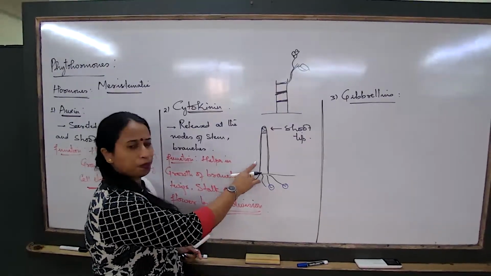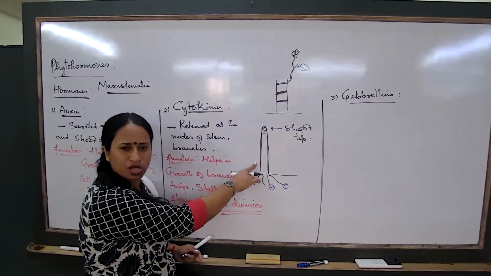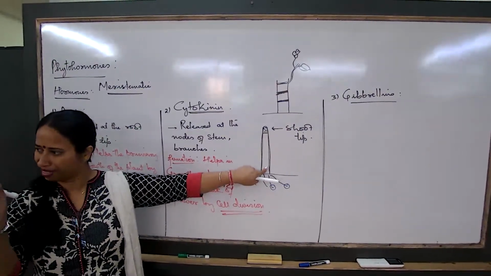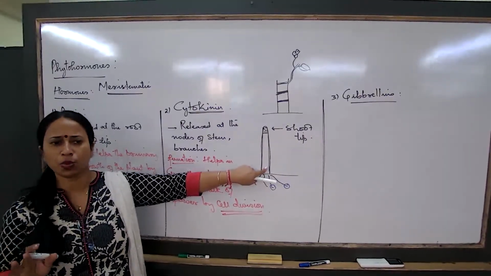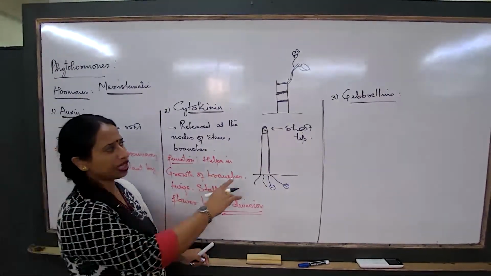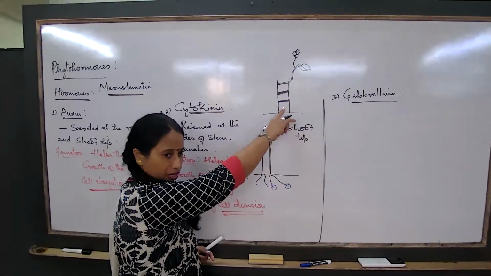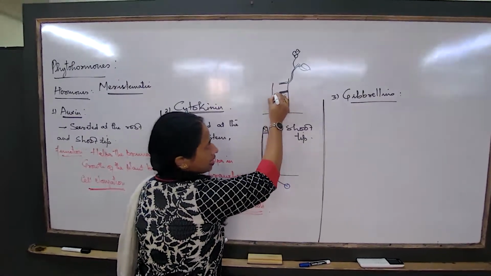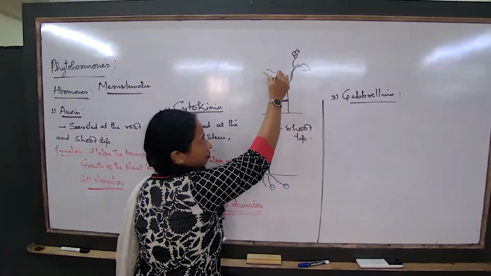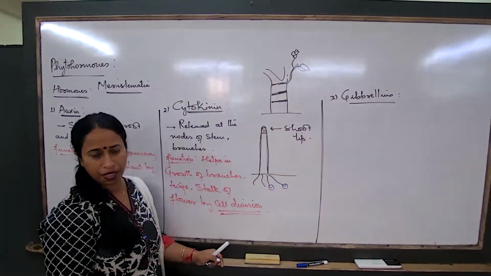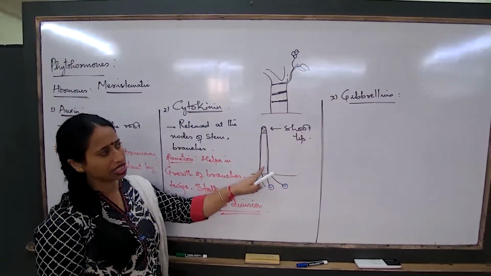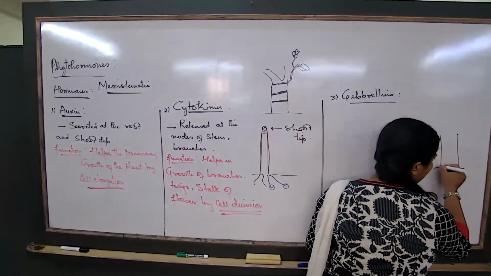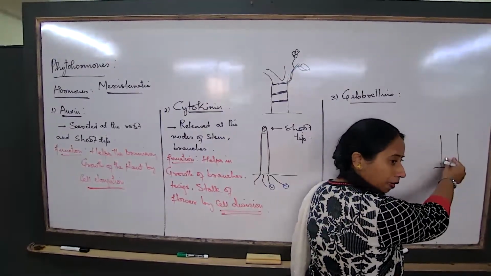For example, I have planted one small sapling, a small plantlet, and the stem is very weak, feeble, greenish, young. After 6 months, what is the change we get to see? We could see that yes, the stem has become broader. And maybe after a year, we observe that the stem is becoming broad and constantly flourishing, giving rise to branches and all. So what is the job of this hormone, gibberellins? It would generally make the entire stem much broader.